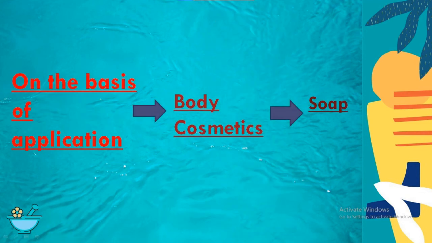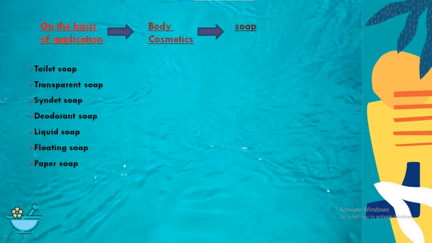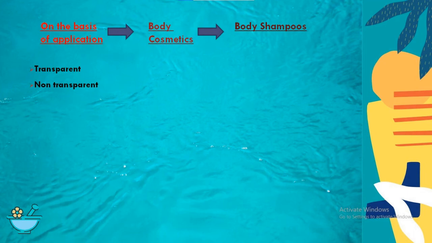First one is soap. This is also a very well known form of cosmetics, so I think there is no need to discuss it. There are types of soaps which include toilet soaps, transparent soaps, sanded bar, deodorant soaps, liquid soaps, floating soaps and paper soaps. What toilet soap or transparent soap is will be discussed in our next video. Second, body shampoos. There are two forms of body shampoos. First one, transparent body shampoos, and second one is non-transparent body shampoos.